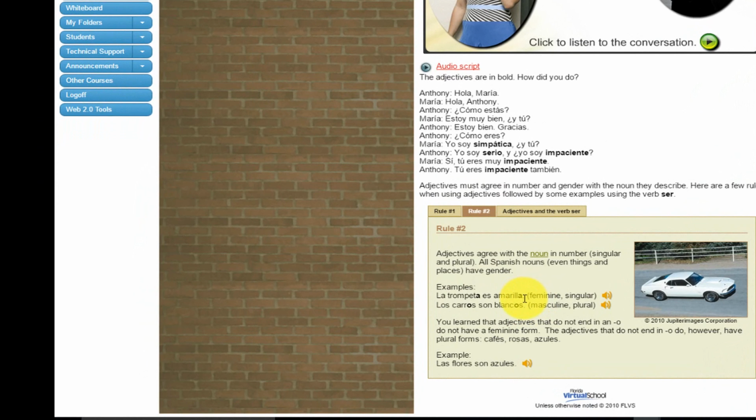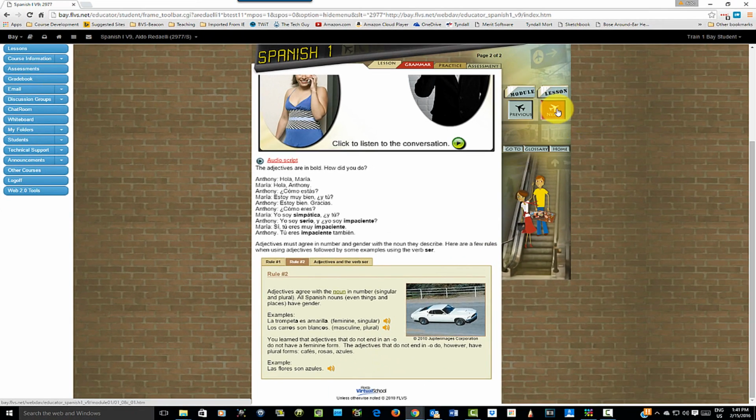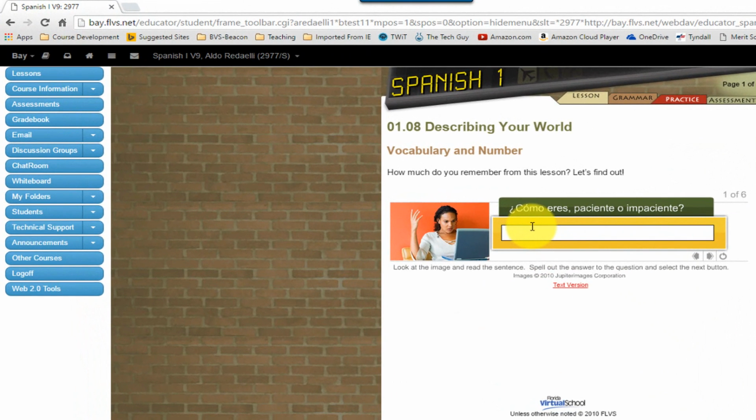It's feminine and singular. Los carros son blancos. The cars are white. That's male, plural, because carros has an S at the end. Blancos has to have an S at the end to make it plural also. And here you see another example. Las flores son azules because azul, which is blue, ends on a consonant, on L. You add ES at the end. Same with flor, F-L-O-R, ends on an R. So to make it plural, flores, you add ES at the end.